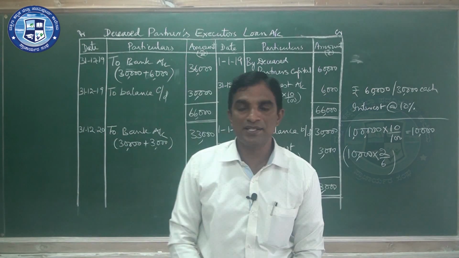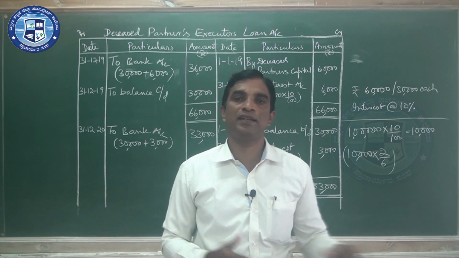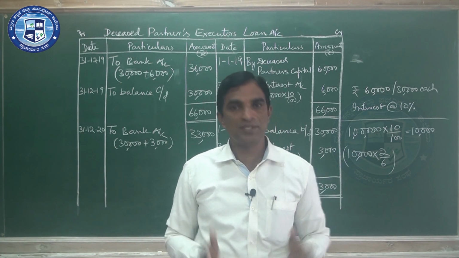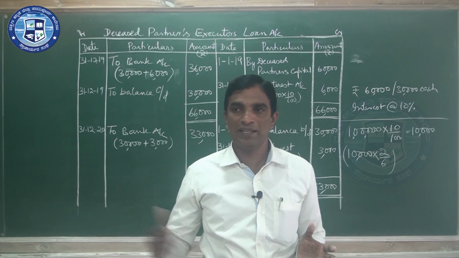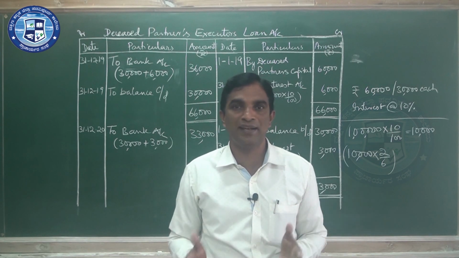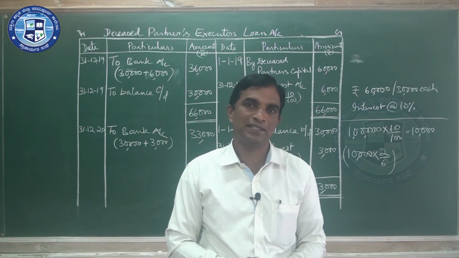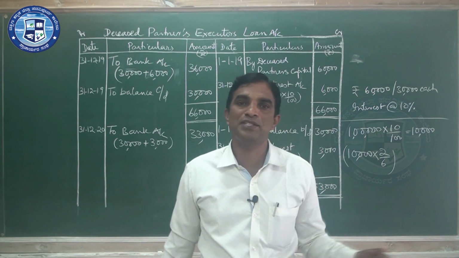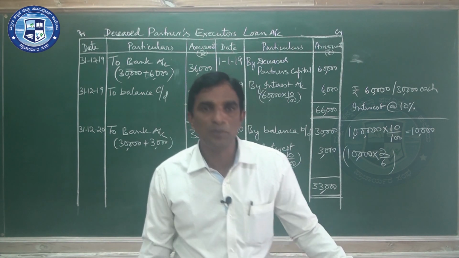So that's all, students. So far in this chapter, that is the 4th chapter, reconstitution of a partnership firm during retirement or death of a partner, we have seen the calculation of gain ratio, because here they are gaining. When a partner is leaving, others will gain. Remember that. Don't get confused between sacrifice ratio and gain ratio. Sacrifice ratio will come in the admission, gain ratio will come in the retirement or death. Then we have seen the new profit sharing ratio, because the remaining partners will continue with the new terms and conditions, with the new ratio.